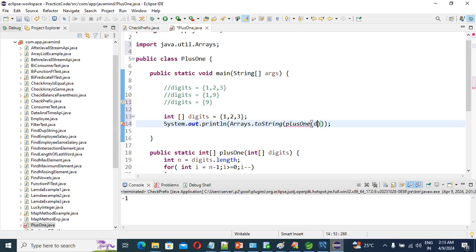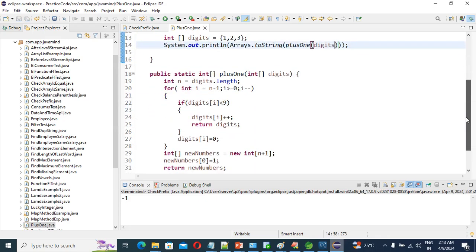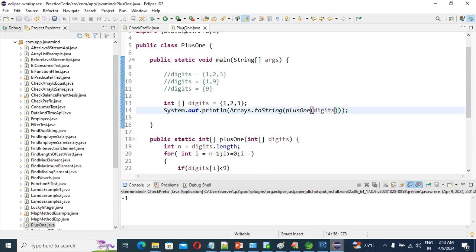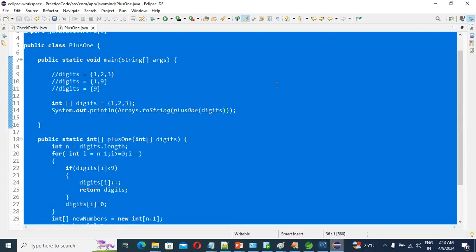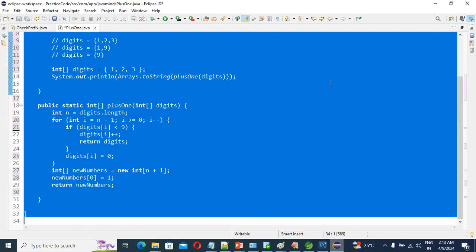That input belongs to digits, right? So guys, what is our expected output? 1, 2, 4, right? So we'll run the application in front of you and we'll see whether our response is coming as expected or not, right?